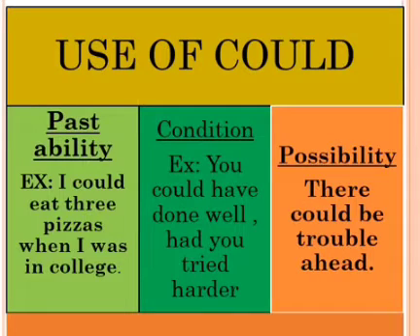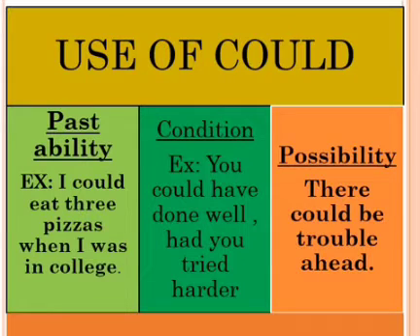Use of could. Could is the past tense of can. Could is used to express past ability. I could eat 3 pizzas when I was in college. That shows the past tense. Next, it is used in condition. You could have done well had you tried harder. This is the condition which is put on that person. Next, could is also used for possibility. There could be trouble ahead.